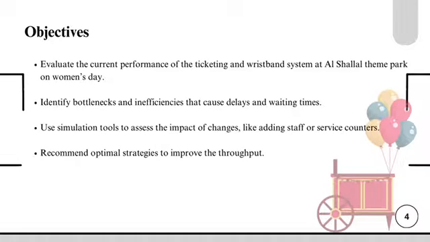The goal of this study is to assess how well the ticketing and access band system works at Shalal theme park on Women's Day. It focuses on finding problems and delays in the process that cause long waiting times, using simulation tools. The study will test the effect of changes like adding more staff or service counters. Finally, it will recommend the best solution to make the system faster and more efficient.